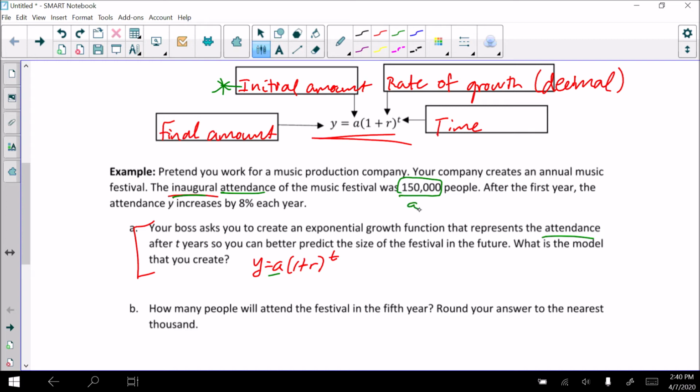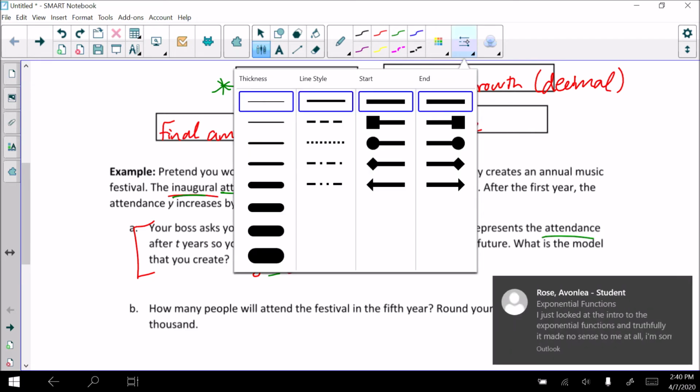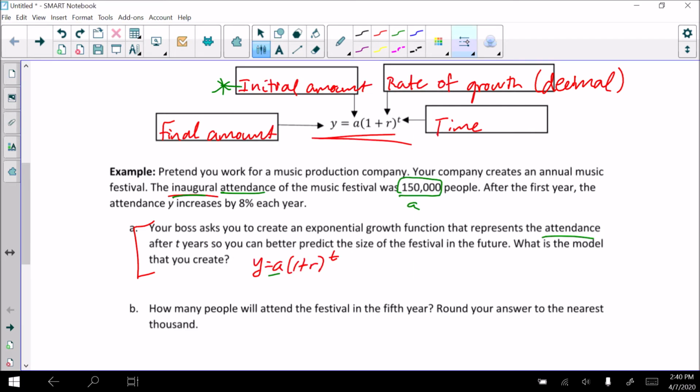All right, let's see if we can find R. Let's see if we can find R. Okay.